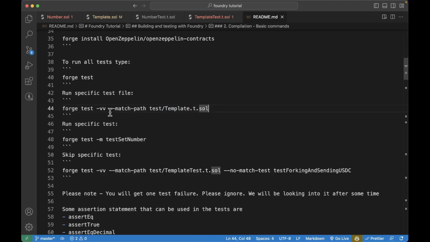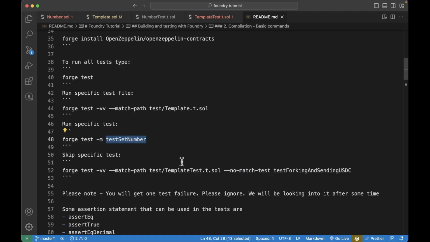If you want to increase the verbosity, you can pass in -vv. This will not only run the test, but it will also show all the console logs, and you can check the verbosity types later down this readme file. To run a specific test, you can do forge test -m and the name of our test. This is a single function that you can run.